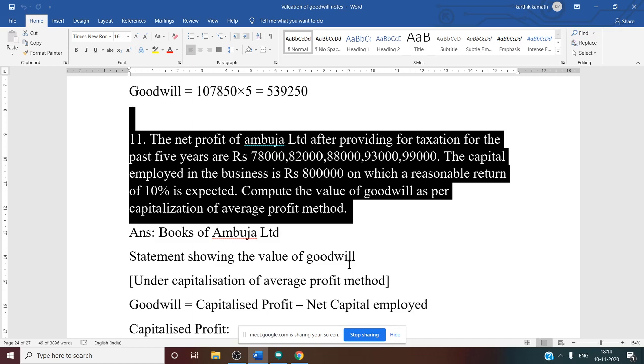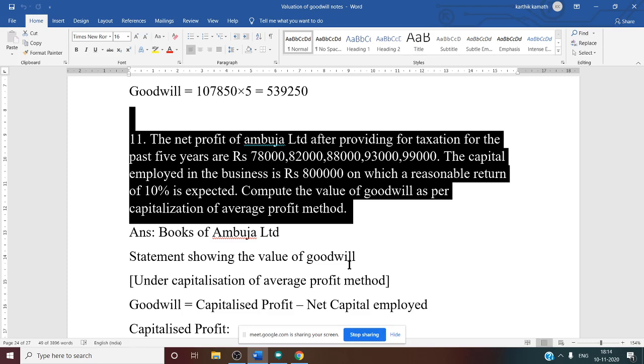The capital employed in the business is 8 lakh, on which a reasonable return of 10% is expected. So capital employed is directly given in the problem. No need to calculate a net asset method. Then the reasonable rate of return is nothing but the expected rate of return or normal rate of return, that is also given. Compute the value of goodwill as per the capitalization of average profit method.